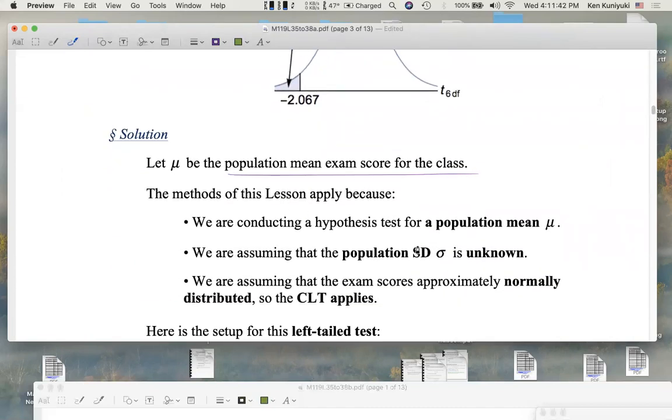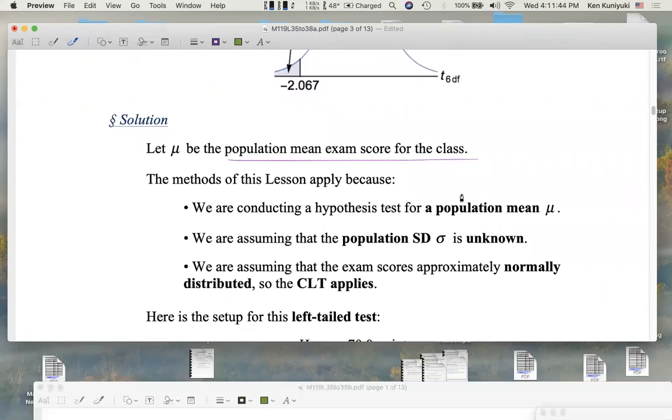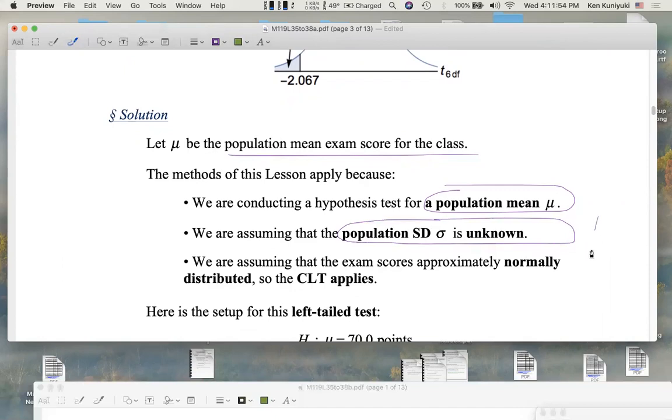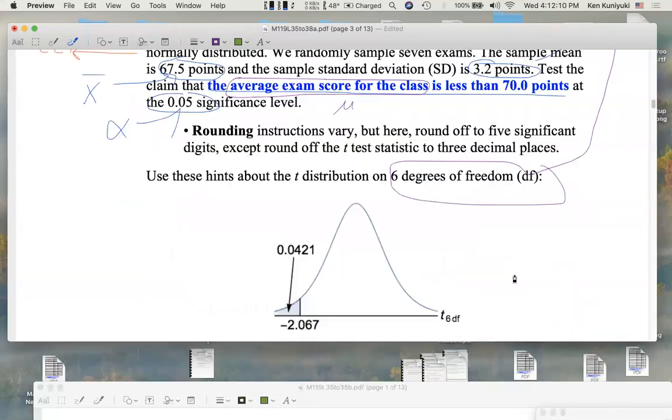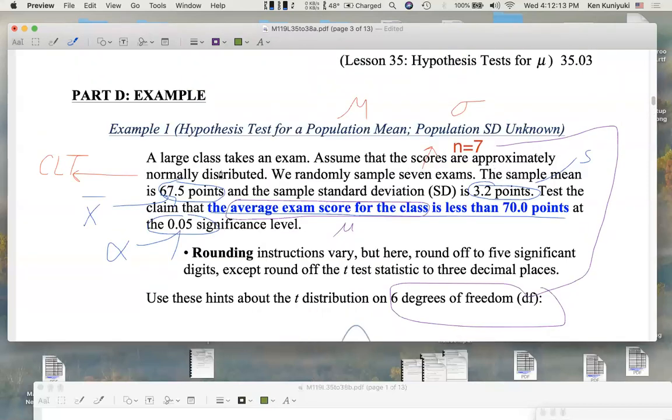Okay, the methods of this lesson apply because, well, we're doing a test for mu. We're assuming sigma, the population standard dev, is unknown. So it's going to be a t test, not a z test. And because we're assuming that the exam scores are about normally distributed, the CLT applies. So we can use the procedures of this lesson. Remember, here we assumed a normal distribution overall for the class, the 1,000 students.